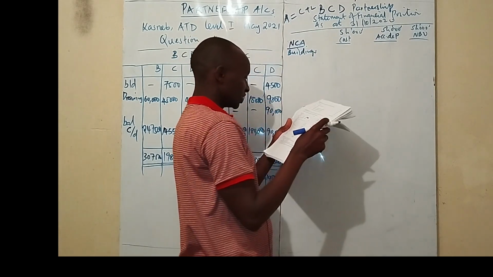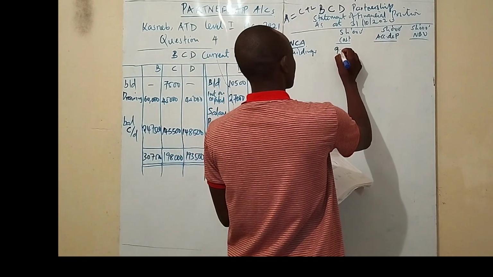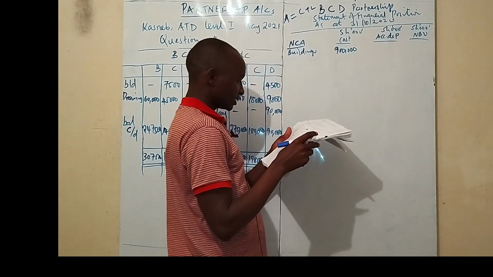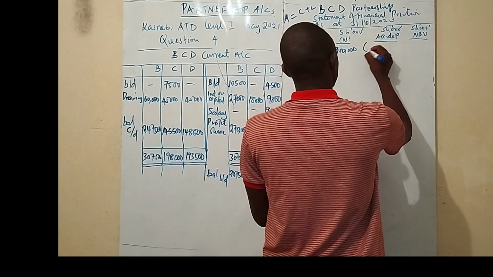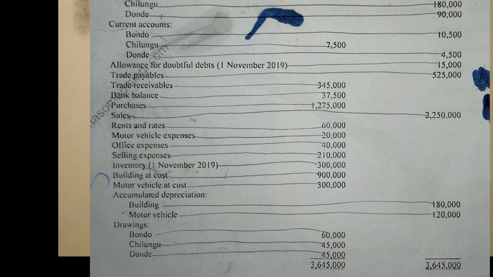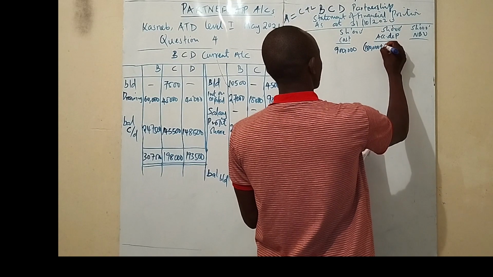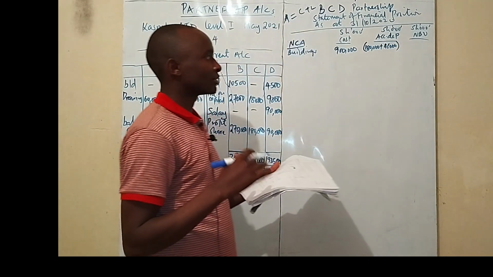Buildings at cost. The buildings at cost are 900,000. Then the accumulated depreciation. For building we have accumulated depreciation of 180,000 plus the depreciation of the year in question, which was around 45,000. So you can check the workings, our working number one.